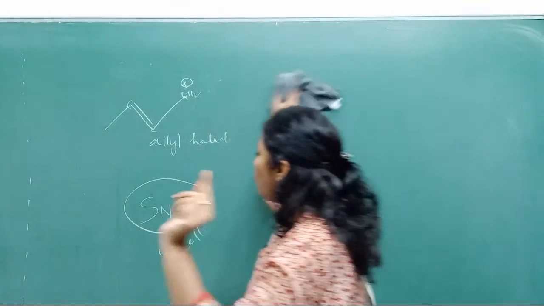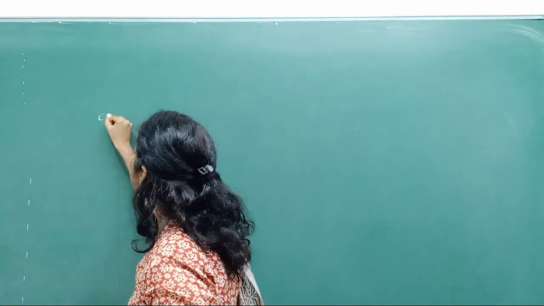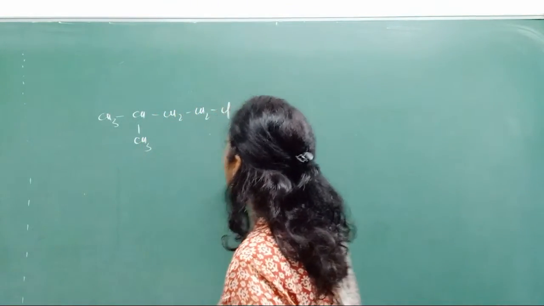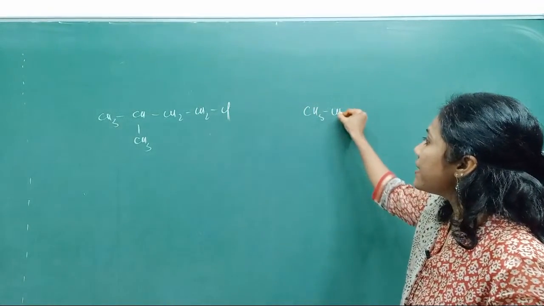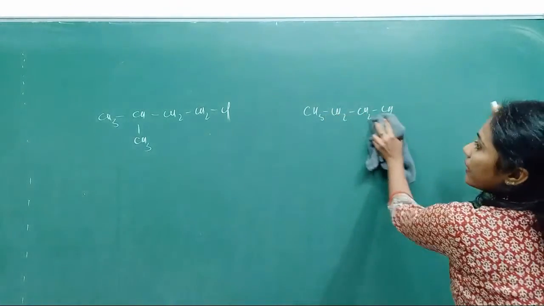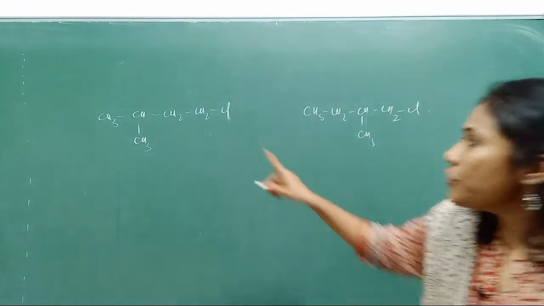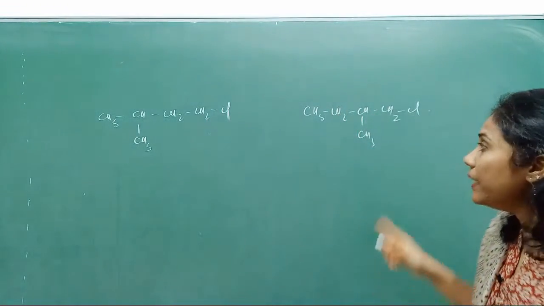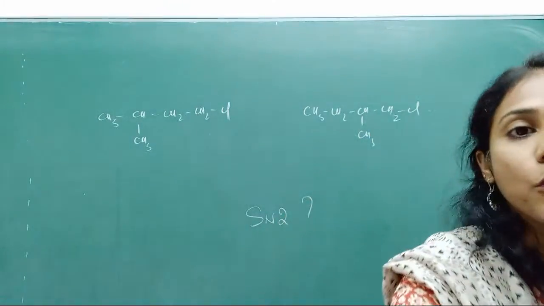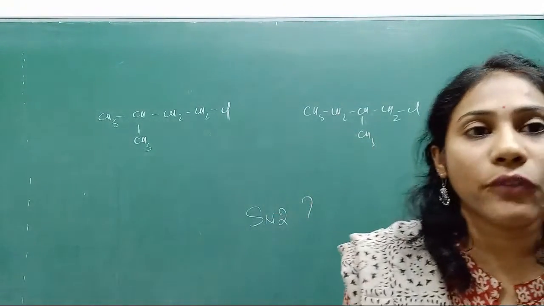And now I have a very interesting example from the NCERT book. Okay, so observe it carefully. CH3, CH, CH3, CH2, CH2, Cl. And the other one is CH3, CH2, CH2, CH, 1, 2, 3, 4, right? Okay, so let me put the CH3 here and CH2, Cl. Okay, so you have two compounds on the board. Tell me which one can undergo SN2 in a better way. So among the two alkyl halides, which one undergoes SN2 in a better way?